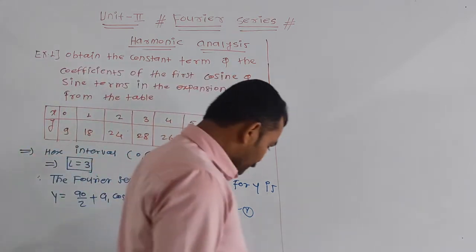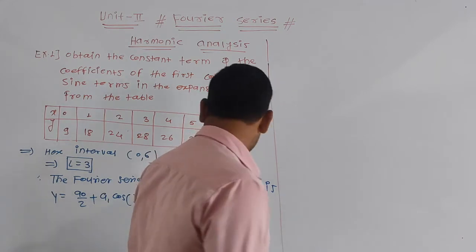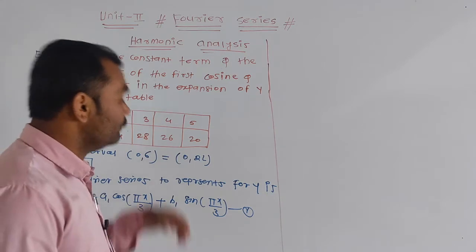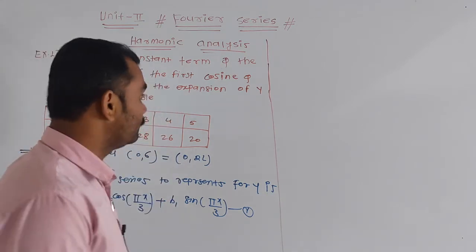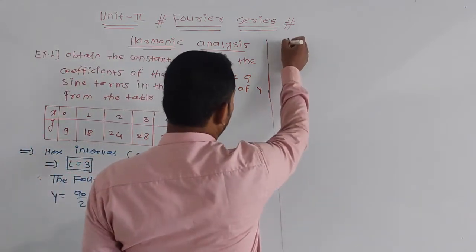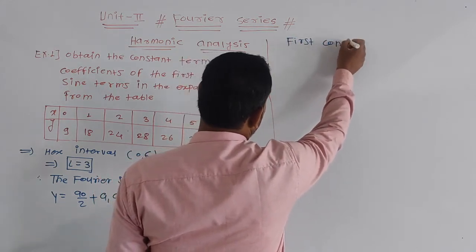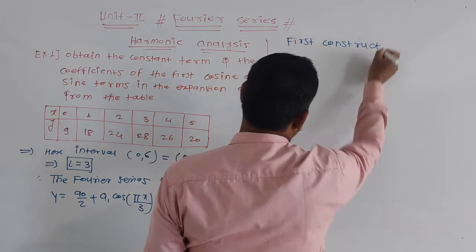Now the values of a0, the value of a1 and the value of b1 you need to find. First we have to construct the table.